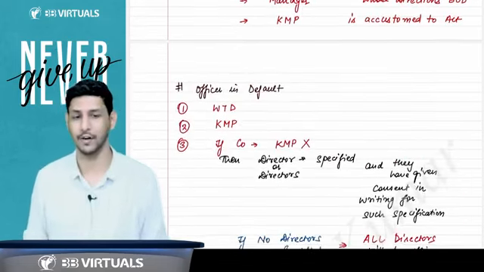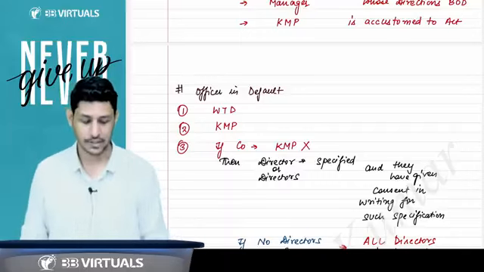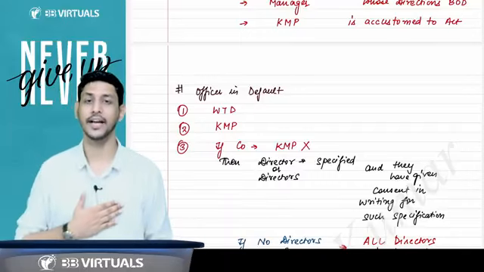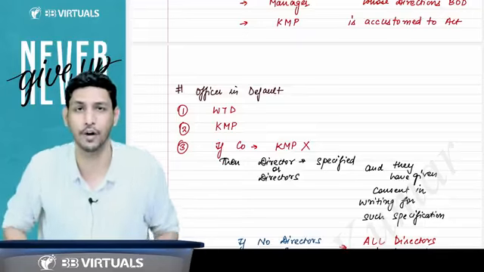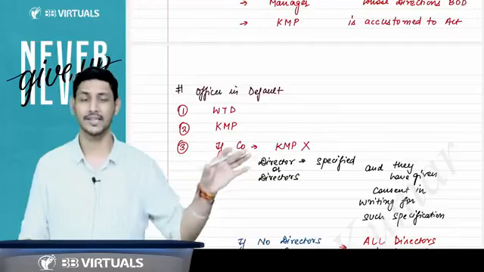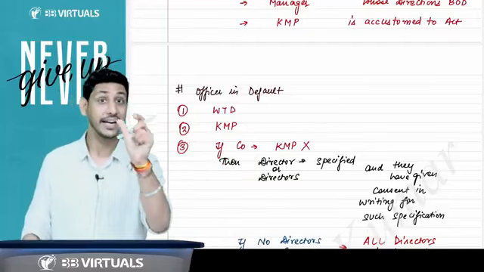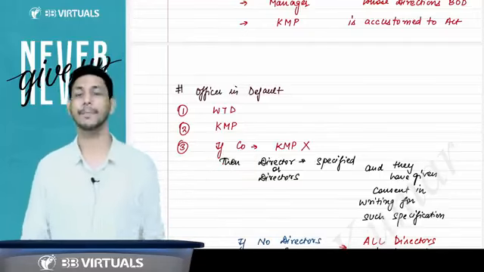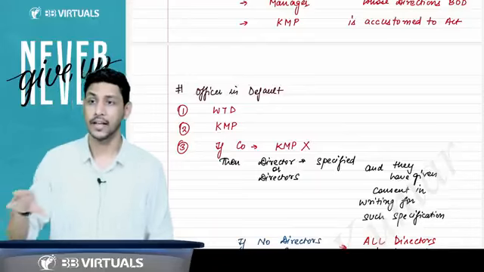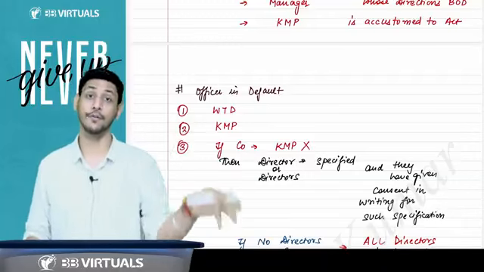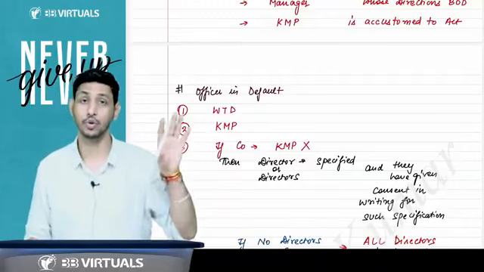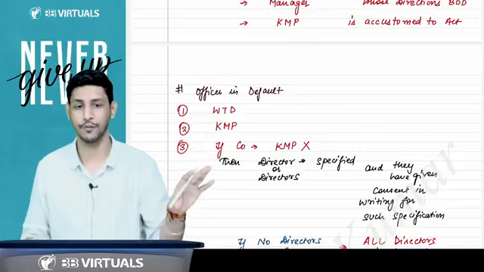Sir, who is an officer in default? Officer in default covers the whole-time director. The whole-time director will be called an officer in default. Sir, why are we studying officer and officer in default? Because whenever you study some sections, you will get the penalty part. You will see that in case of any default, the company will be liable for the penalties, and the officer in default will be liable for the penalties. So you should understand who the officers in default are.